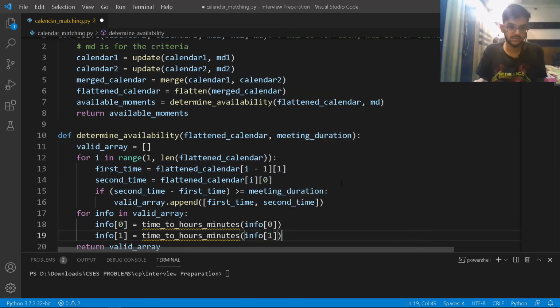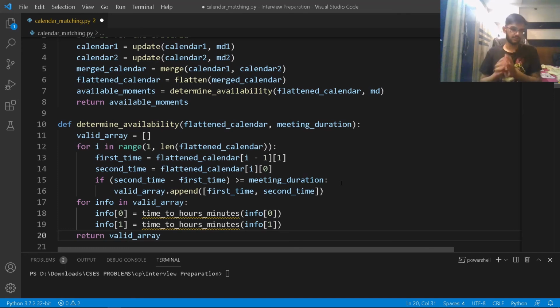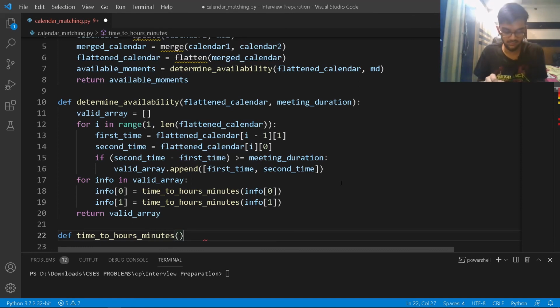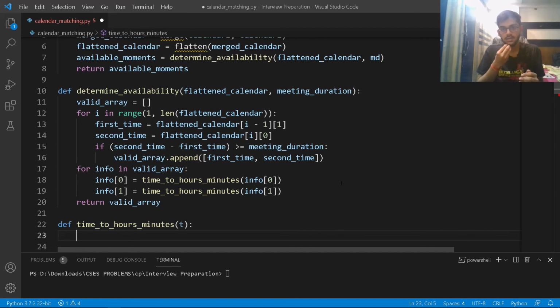And now that we are done with this, I can just simply return the valid array. How to implement this function? Again, you can pause the video or you can just simply watch as of now. So time to hours minutes, and this is going to be simply taking some information, right? So this is going to be taking an information like t, right? This is the time as of now.